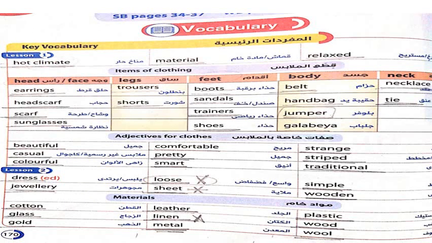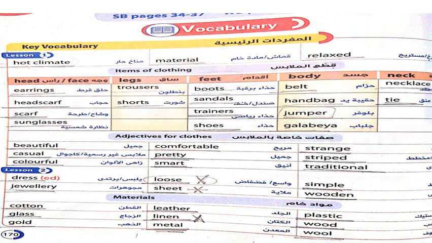The first page is speaking about hot climate, and I need you to know the difference between climate and weather. Climate is for a long period, a very big period, like seasons. Here, material, relaxed. Here, items of clothing, like things that I wear on my head, my legs, feet, body and neck.